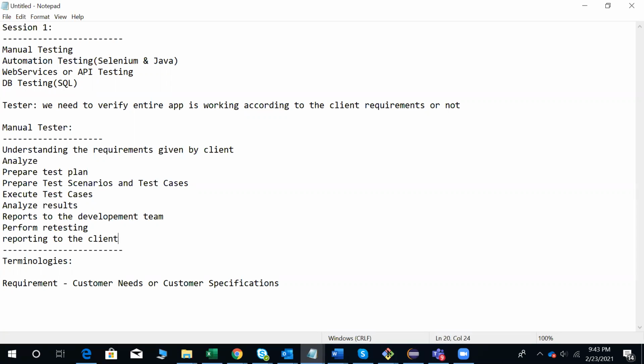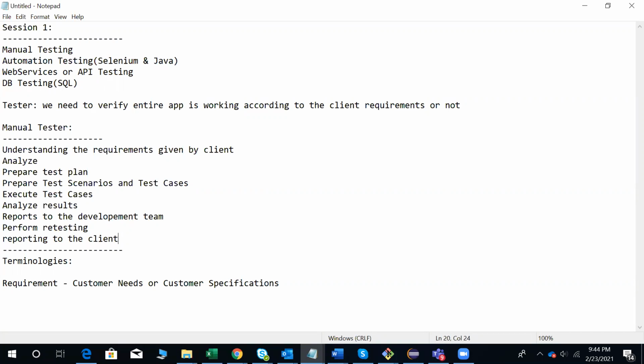So in that case, along with manual testing, you need to learn Selenium also. Nowadays, Selenium is very booming. If you know Selenium very well, you can get a job in a short span of time. There is no doubt about it. Java is also very easy. We are using only 5% of Java, and the remaining 95% we don't need.